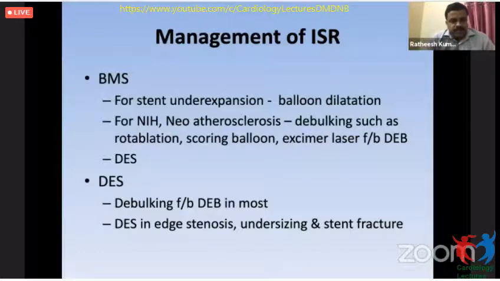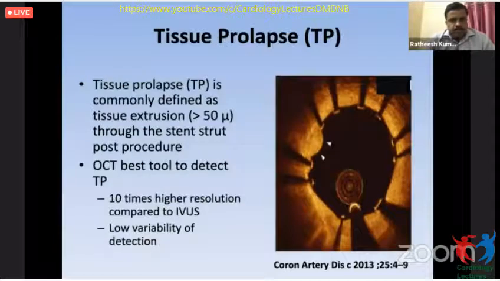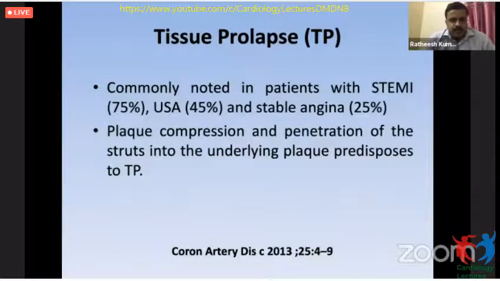But if there is edge stenosis, undersizing and stent fracture, then yes, we can go for a drug-eluting stent. And tissue prolapse is a factor which we found in this case, even though it is only one of the factors, when there is extrusion of tissue of more than 50 microns. And OCT is the best tool to detect this. It is commonly noted in patients with ACS, and you can also see it in about one-quarter of patients with stable angina.